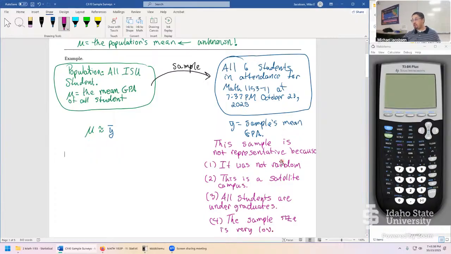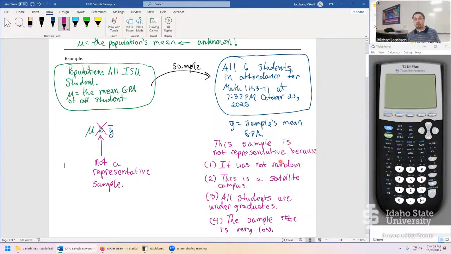The major thing that's a problem here is we never took a random sample. And because of these issues, it turns out that this is not true. This is not representative. Let me say it as a sentence: not a representative sample.